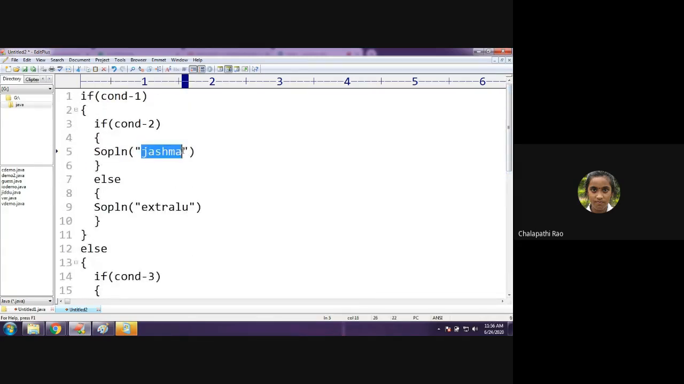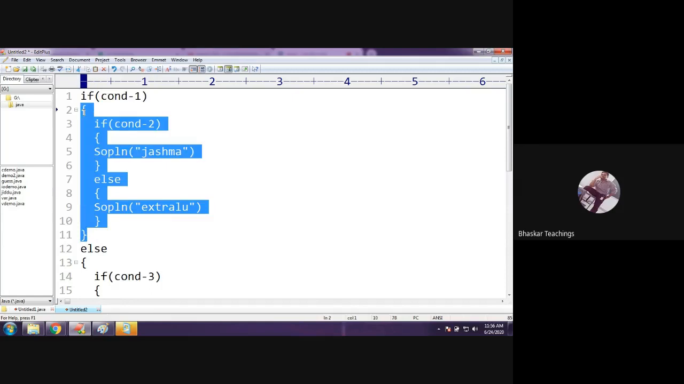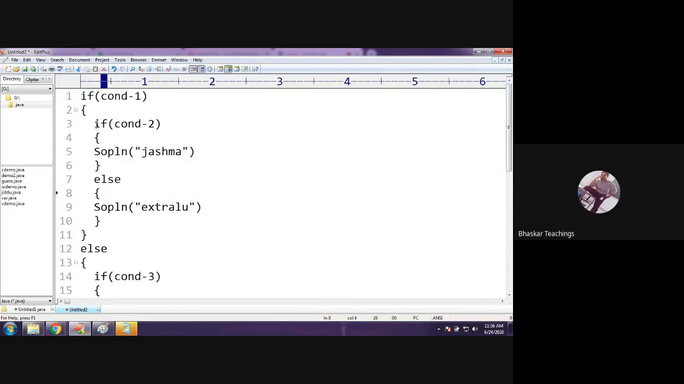Exactly. Only Jashma comes, because condition 1 is true. I said three conditions are true now. Condition 1 is true. Therefore, the control will go into only this if body. It will never go into the else body because condition 1 is true. So it will only execute this if body. It will not touch the else body, right? So we have to check here only. Inside this block, we have one more if statement. Now check this condition 2. When the control entered into the if body after condition 1 evaluated true, it will start executing these lines one by one.